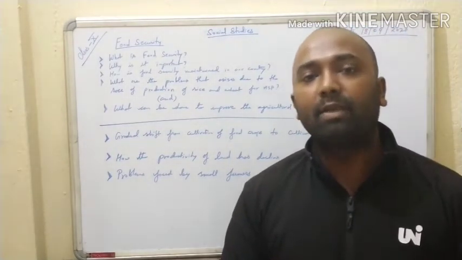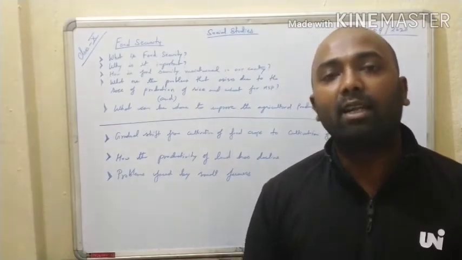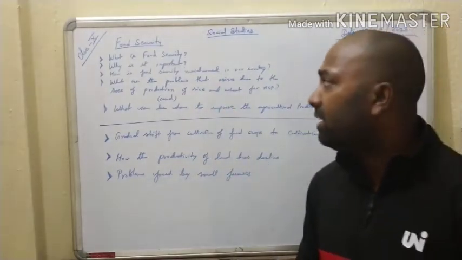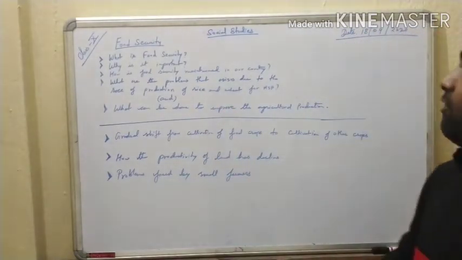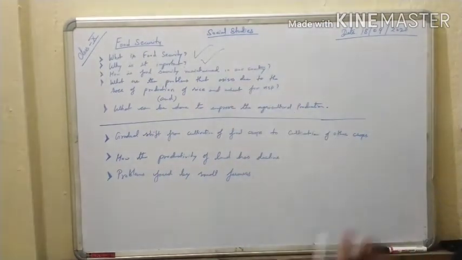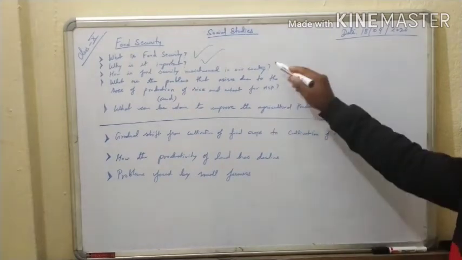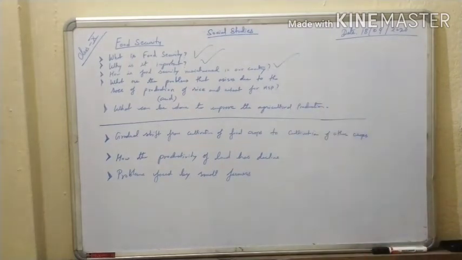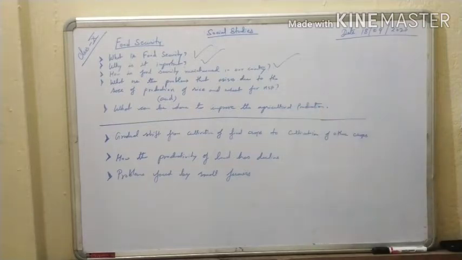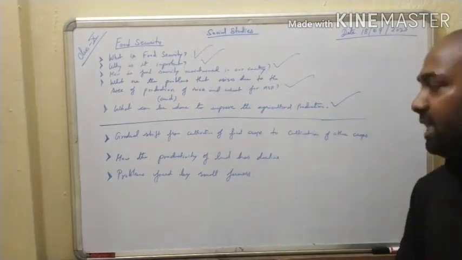I have told you that we will be doing this in three parts, and today will be the final part on food security. So till now, whatever we have discussed, let us understand this. Till now we have discussed what is food security. After that, we have discussed why it is important. We also discussed how food security is maintained in our country. And we have also discussed what are the problems that arise due to the race of production of rice and wheat for MSP. And in the last session we also discussed what can be done to improve the agricultural production. So these are the topics which we have already discussed.